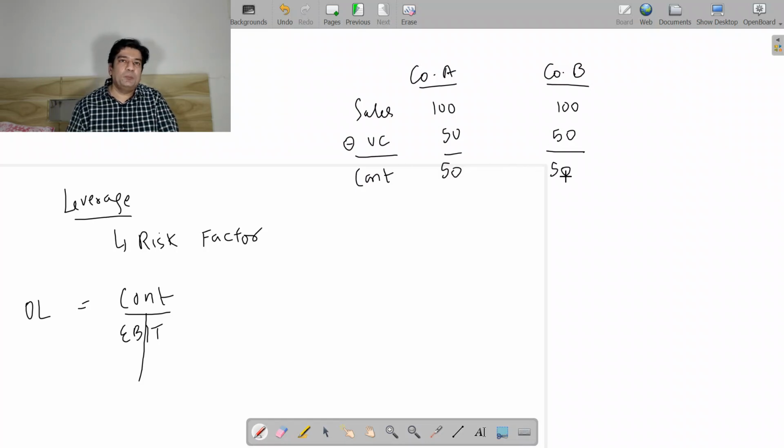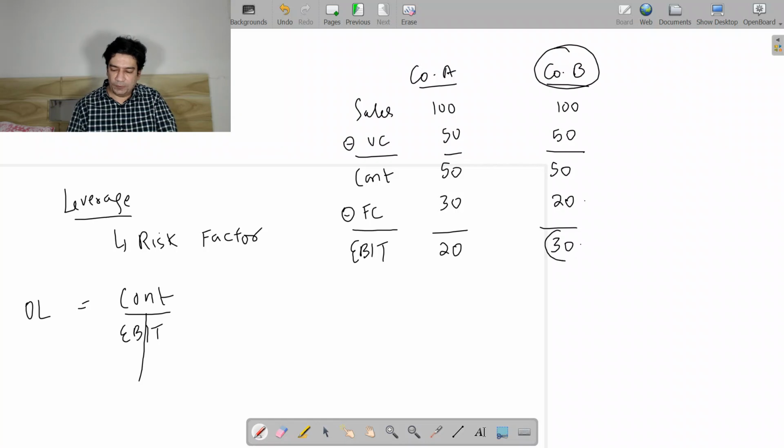Up till this point I can say that both the companies are performing at par. Now company A is having a fixed cost of 30 and company B is having a fixed cost of 20. So the EBIT here is 20 and here the EBIT is 30. If I tell you to tell me which company is performing well, you will say that company B is performing well since company B is having a higher EBIT.